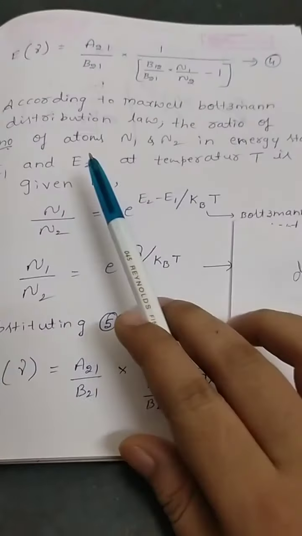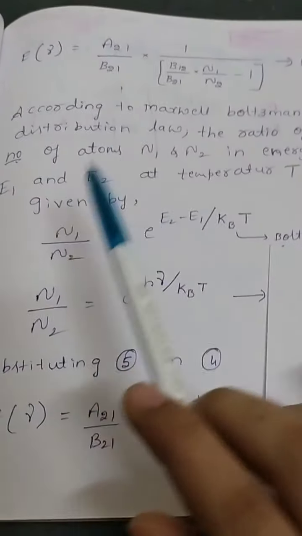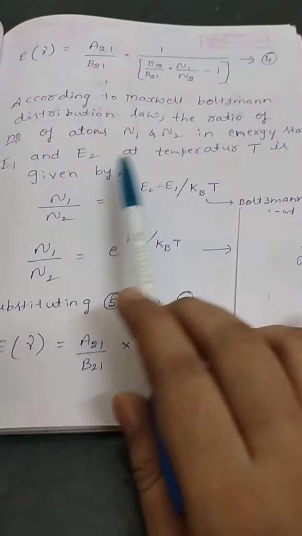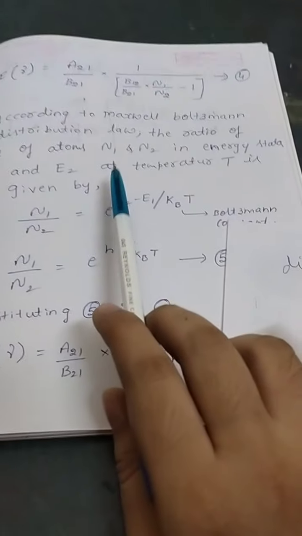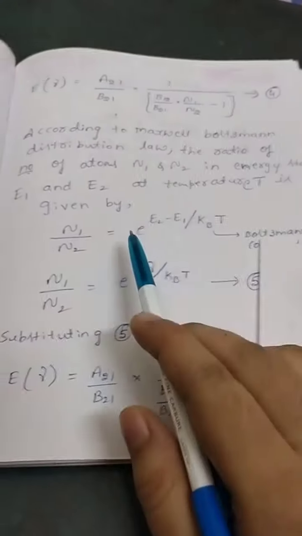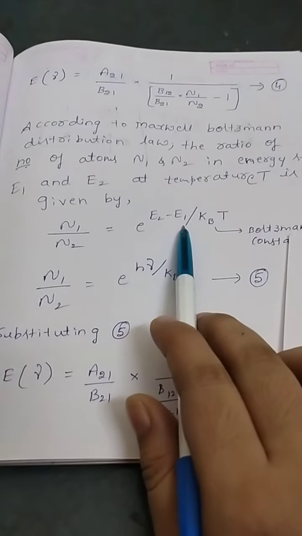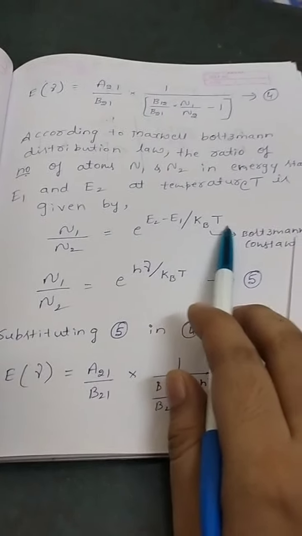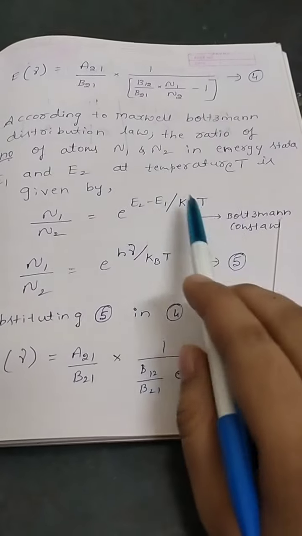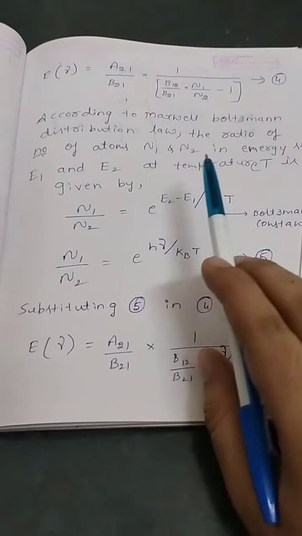According to Maxwell-Boltzmann distribution law, it is in your chemistry syllabus, I think, please remember: the ratio of number of atoms N1 and N2 in energy states E1 and E2 at temperature T is given by N1 by N2 is equal to e to the power of E2 minus E1 divided by KBT, where Kb is known as Boltzmann constant and T is the constant temperature, E2 is the energy of the second level and E1 is the energy of the ground level.